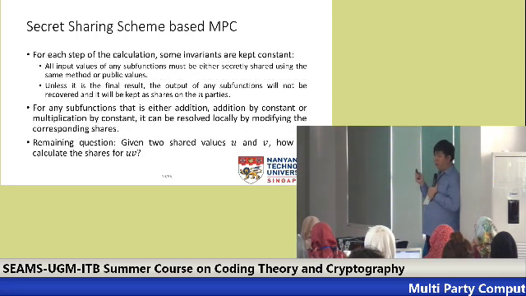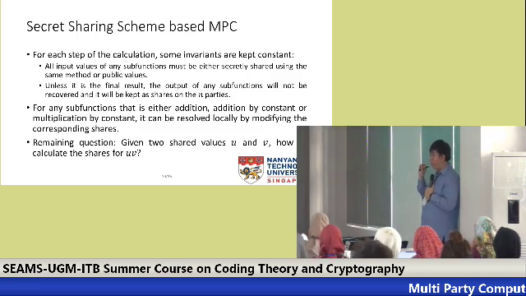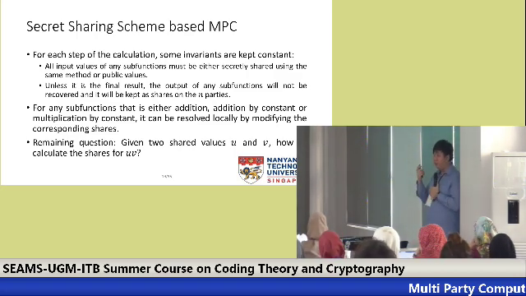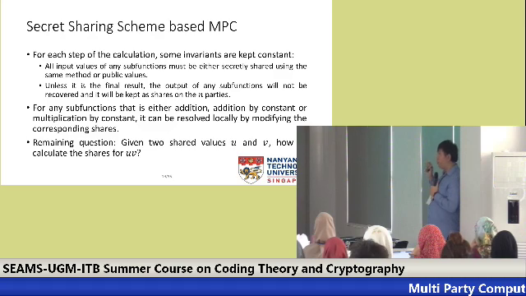Now, for each step of calculation, this is what we want. First, the input needs to be either public or secretly shared using the method that I mentioned earlier. Unless it is the final result, we don't want to reveal the value because this may leak some information. And lastly, due to the linearity that we observed earlier, addition by constant and multiplication by constant are easy. We just use the property from earlier and it can be calculated locally. We don't need any communication between the parties.